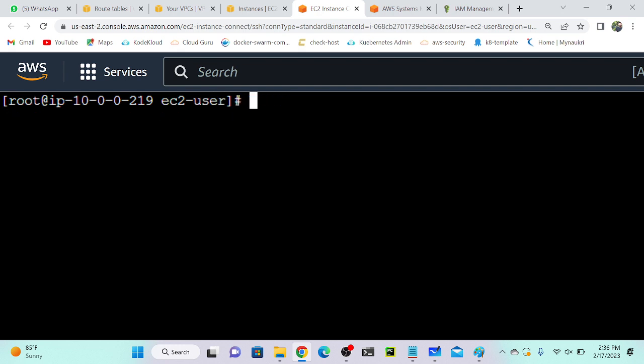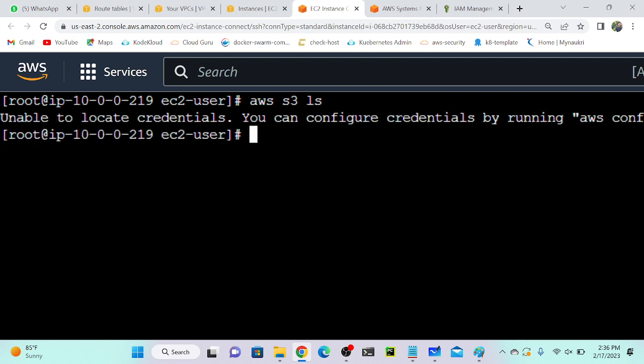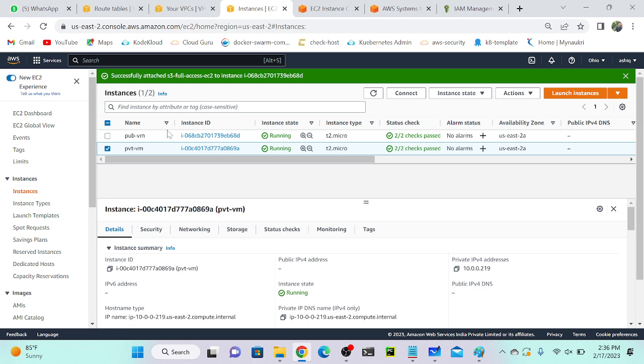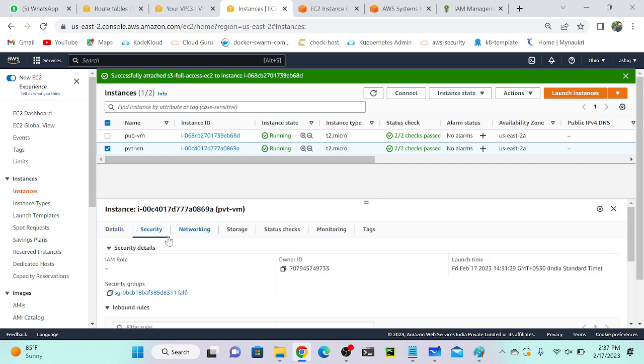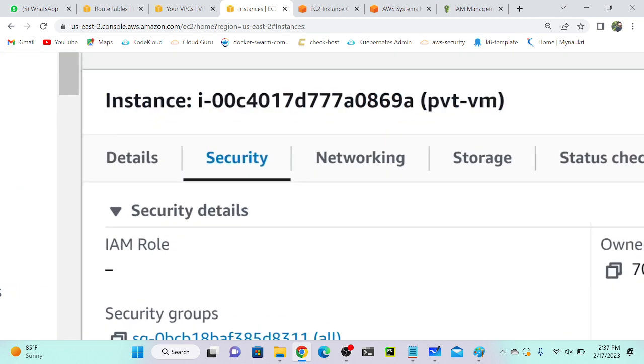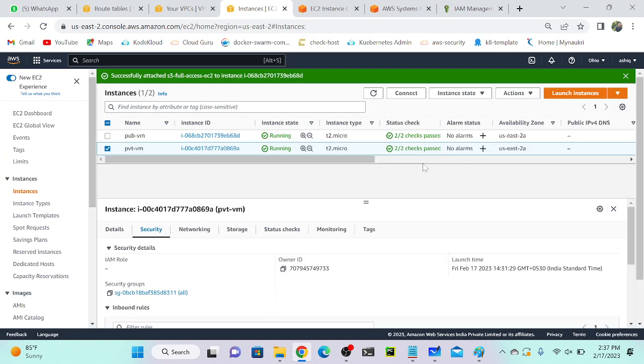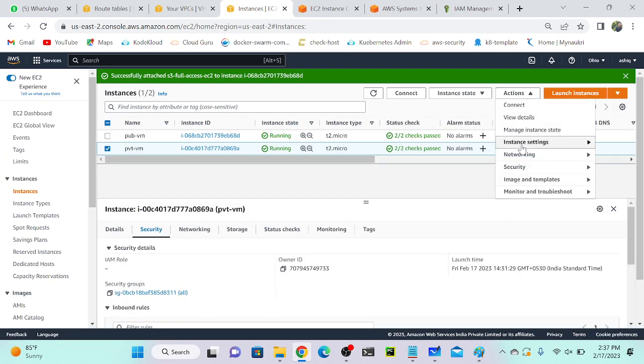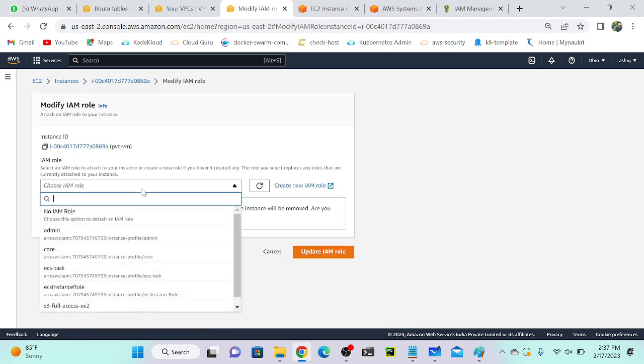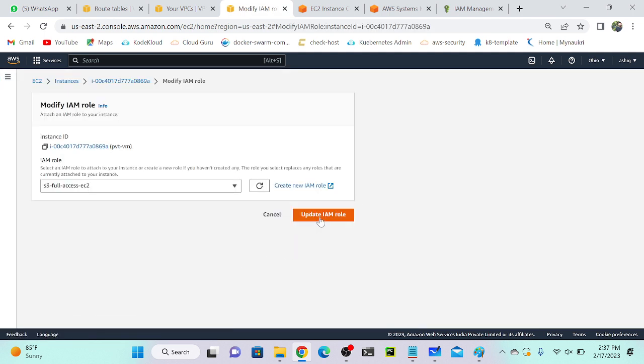Okay. So here also I will try to execute aws s3 ls. Unable to locate credentials, right? I'll go to my private virtual machine, then I will add the role. See, I'll go to security. As of now, my virtual machine doesn't have any role, right? So go to action, go to security, modify IAM role, then select your S3 full access role, then update IAM role.